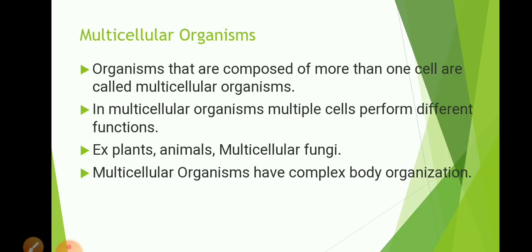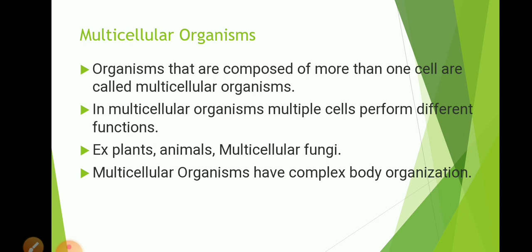Then another type of organism is multicellular organisms. Multi means many and cellular means cell. So the organisms whose body is made up of many cells are called multicellular organisms, or we can define it as organisms that are composed of more than one cell. In multicellular organisms, multiple cells perform different functions. So we can see the number of cells, and different cells performing different functions. Examples: plants, animals, multicellular fungi, all are examples of multicellular organisms.